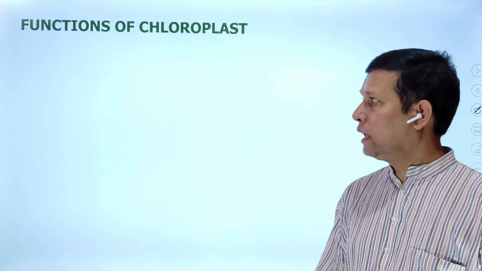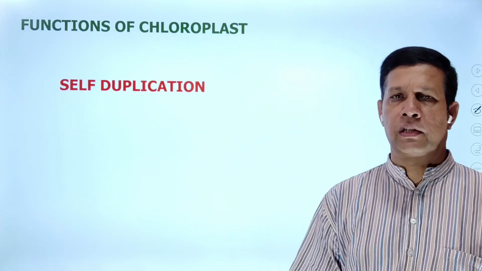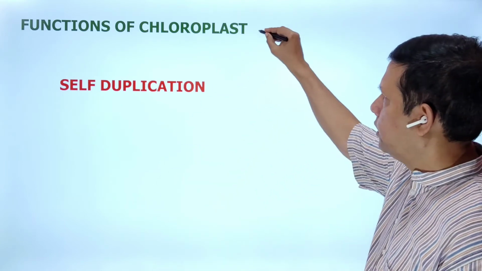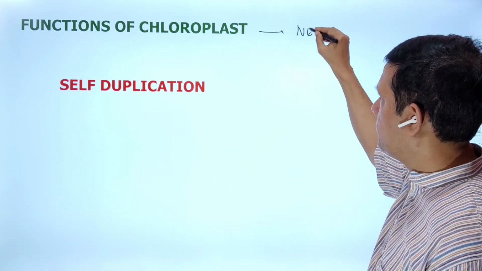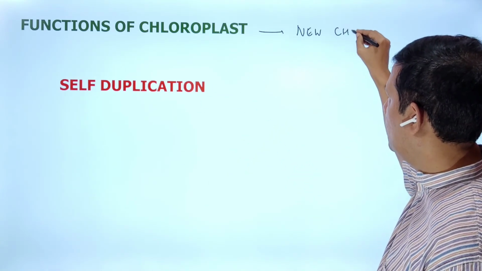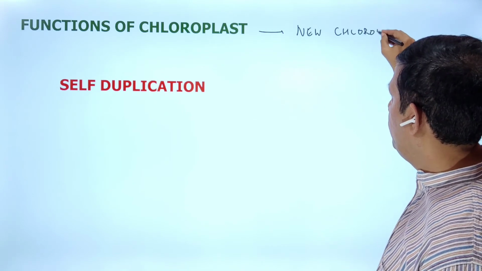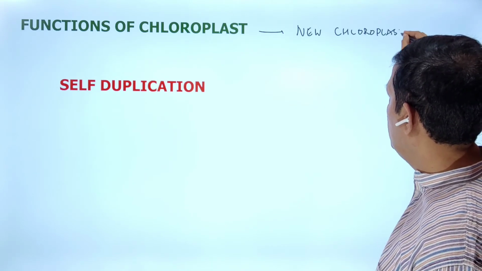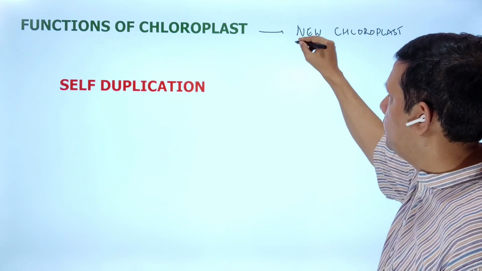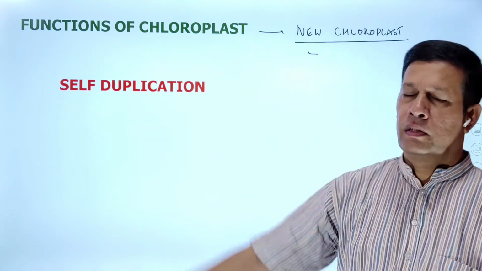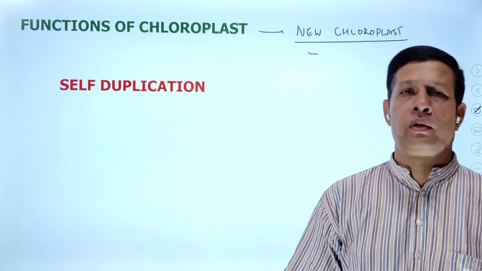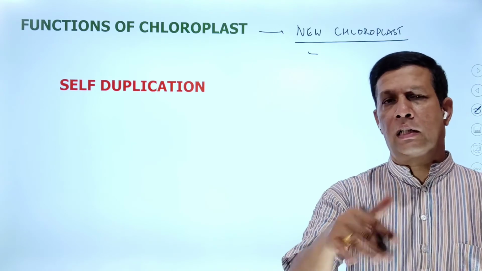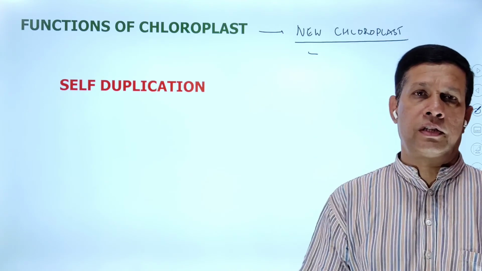One more function of the chloroplast is self-duplication. That means a chloroplast is able to produce another new chloroplast. This process is called self-duplication.